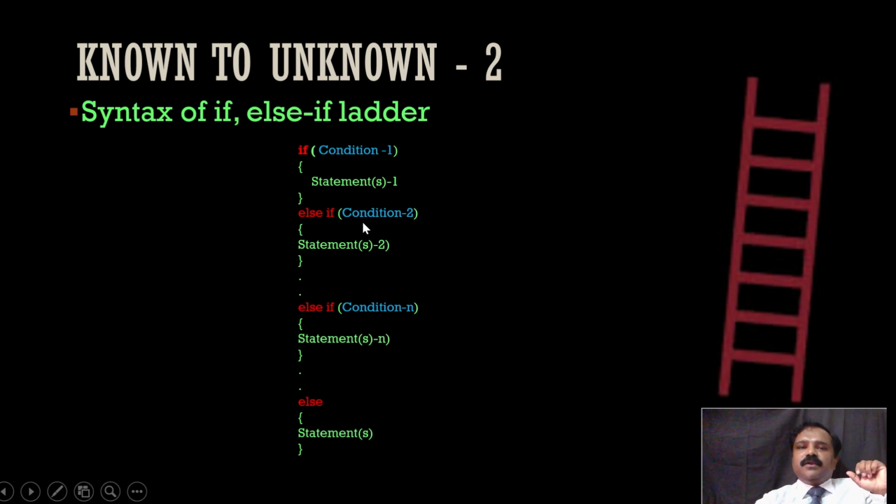If it is not met, then only the second condition, the second step, will be checked and statements will be executed if it is true. If not, next step. Like that, there could be n conditions. After checking all these conditions, if none of the conditions are met, then as I told, climbing the tree is the only way. There is an else block here, and that else block will be executed. So I hope with this example we can relate the working principle of the else if ladder. If it's not clear to you, please revisit this particular slide and listen to it again. It will be clear.